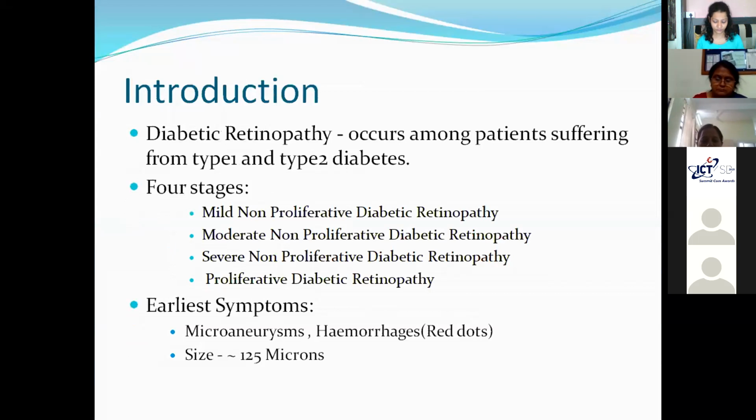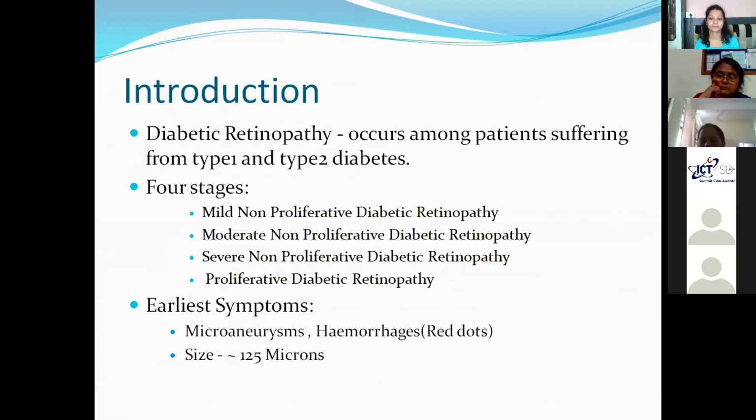I would like to start by introducing my topic. Diabetic retinopathy is one of the disorders found among patients suffering from type 1 and type 2 diabetes. Generally, diabetic retinopathy is found in two stages: one is non-proliferative and another is proliferative. And in non-proliferative, there are different stages, that is mild, moderate, severe, and the last stage is proliferative.